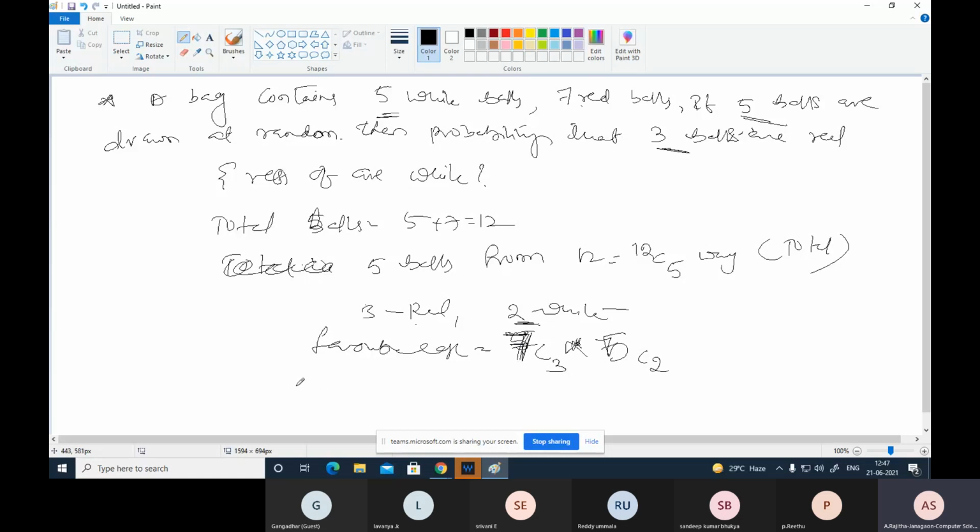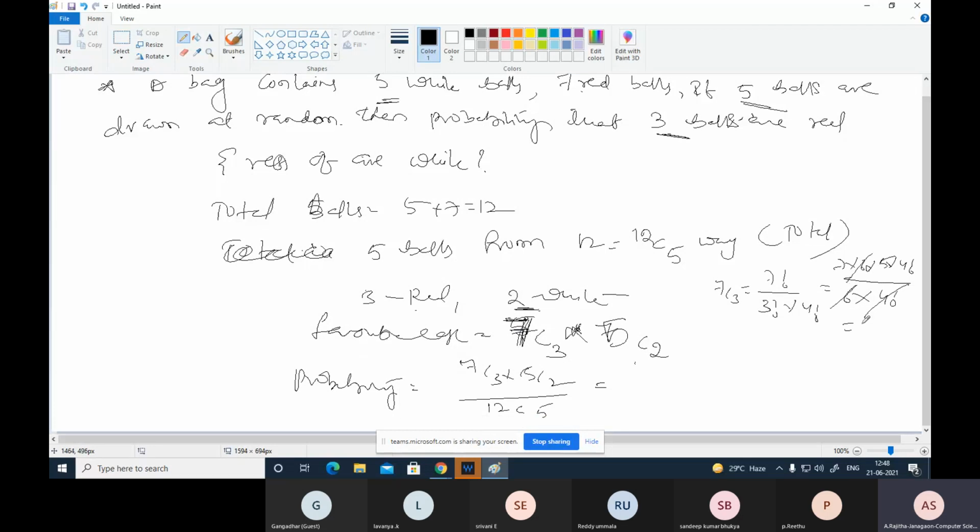Okay, now probability equal to what? Probability equal to 7C3 into 5C2 divided by 12C5. So మనకి ఇలాంటి type of questions ఇలా అడుగుతాడు. Means 7C3 nothing but 7 factorial divided by 3 factorial into 4 factorial. This is 7 into 6 into 5 into 4 factorial divided by 3 factorial into 4 factorial. So this is what the 35.